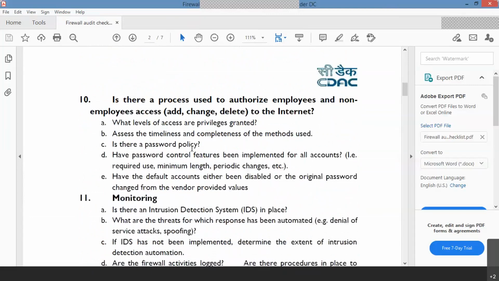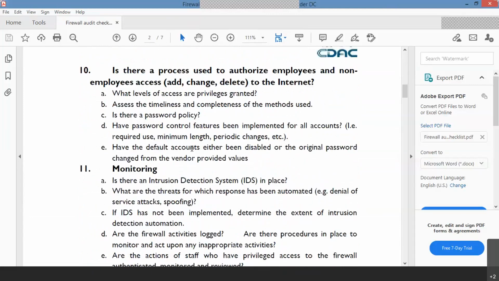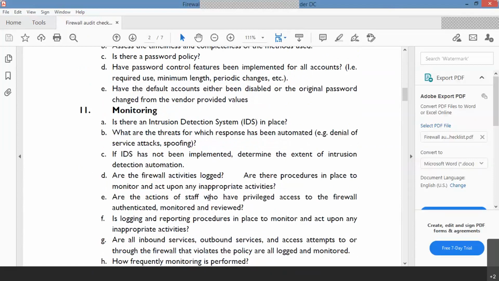Is there any process to authorize employees and non-employees access? Suppose there is a firewall, so how the users are connected, how the password policies are applied, whether any timeline policies are there, how many users are connected. Is any monitoring technique used? Has any security device been kept in place? Whether the intrusion detection system or intrusion prevention system is kept in front of your firewall. So these are the things which we have to see while doing any activity.